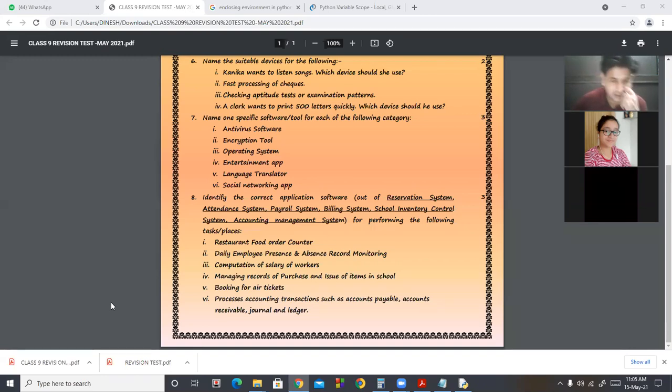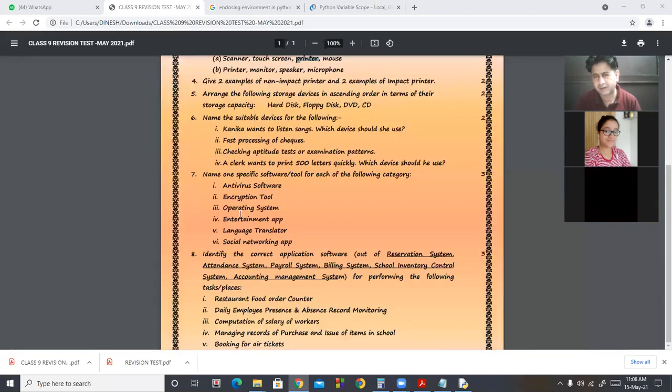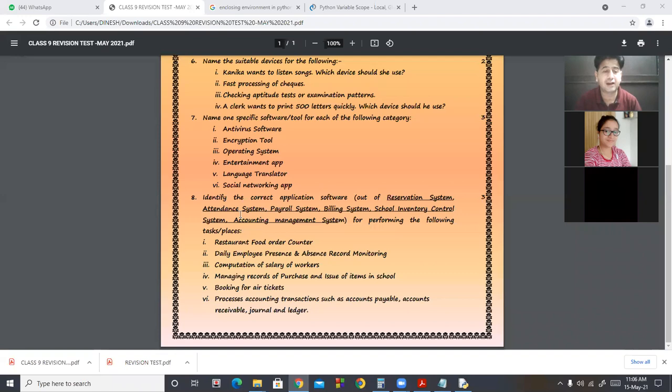Then processing accounting transactions such as accounts payable, accounts receivable, journal and ledger. For this, accounting management system is required. So this is all about your question paper. Very easy question paper, but your performance is not up to the mark.